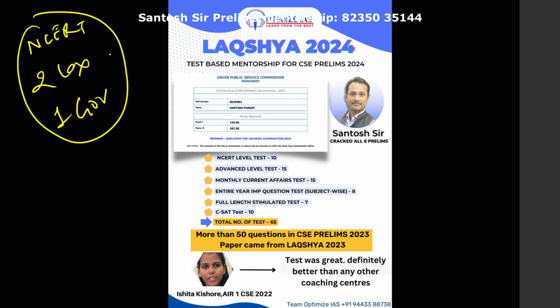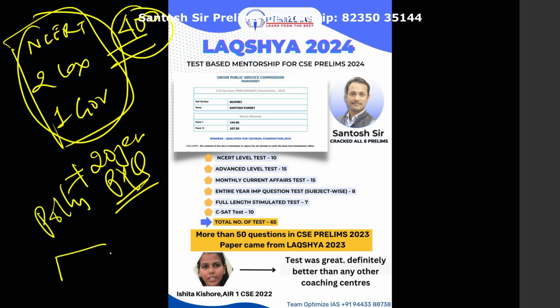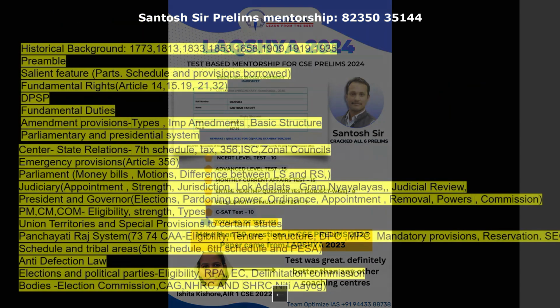So if you solve these 4 tests, these 400 questions, which I have framed in the new pattern but taking inspiration from the PYQs, plus if you solve the last 20 years PYQs of the polity section, and in the end if you solve my Optima, the 100 most predicted questions, guys, I can tell you 95% of the polity questions which will come in the exam will be answered by you very easily.